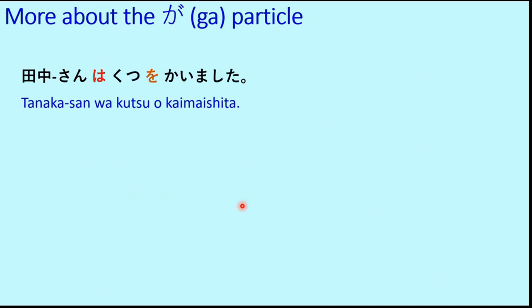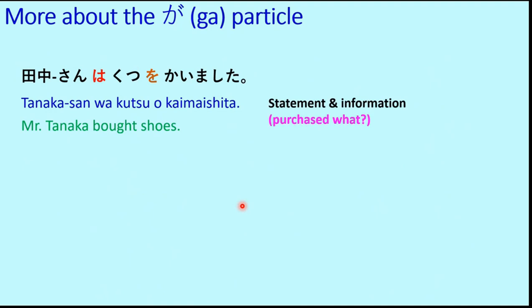So next is Tanaka-san wa kutsu o kaimashita. Tanaka-san wa kutsu o kaimashita. So if you remember, kutsu means shoes and kaimasu is the verb to purchase or to buy. That means Tanaka-san bought shoes. Mr. Tanaka bought shoes. So this is just a statement and some information is provided about what Mr. Tanaka has purchased. So purchased what? This is the statement or information. This is a very straight, simple sentence. So there is nothing special in it. It's just a statement. Tanaka-san wa kutsu o kaimashita.